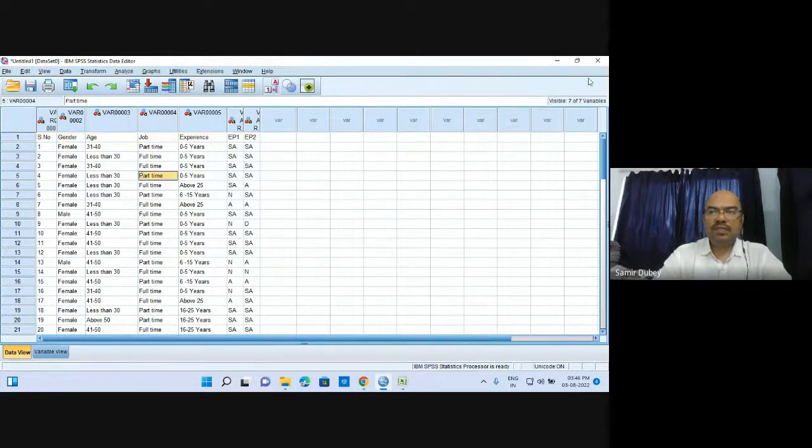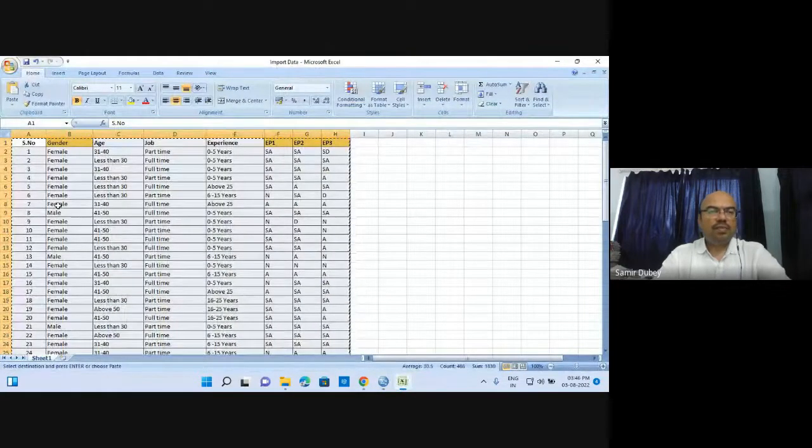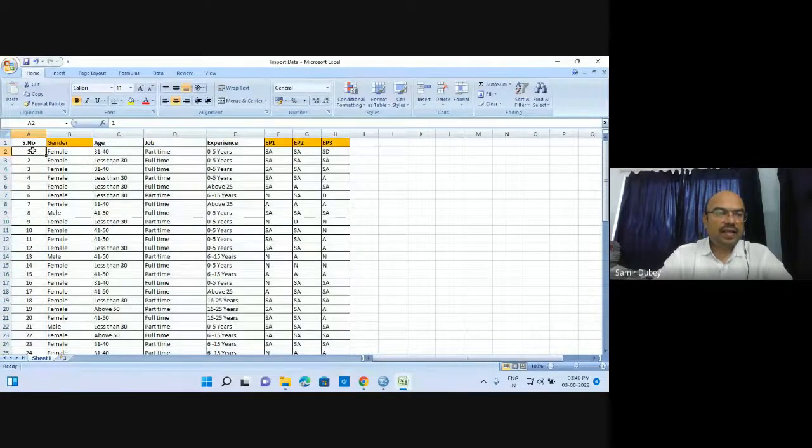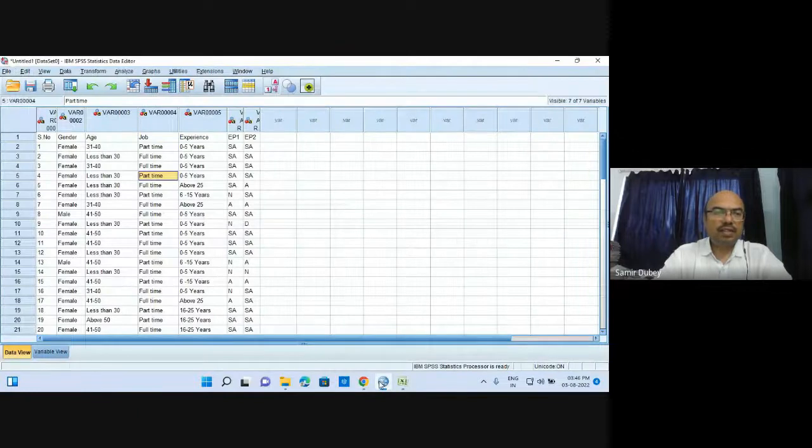Now, we should not do this. Either you have to copy the data by removing it, or just start from the record number 1. So either you have to do this, or alternatively we can import the data. Here it is.